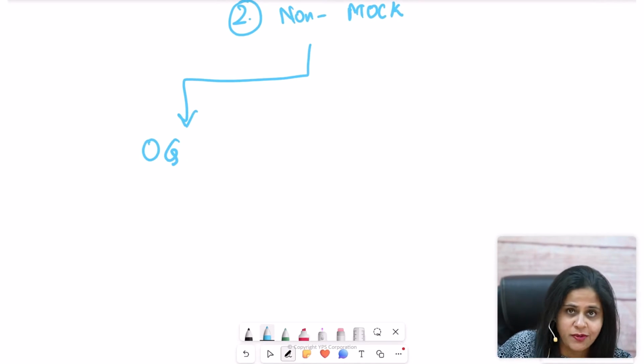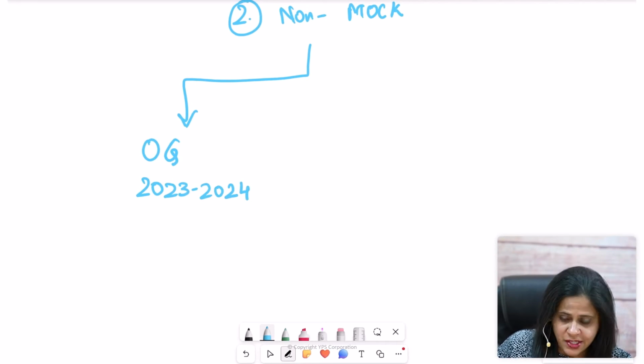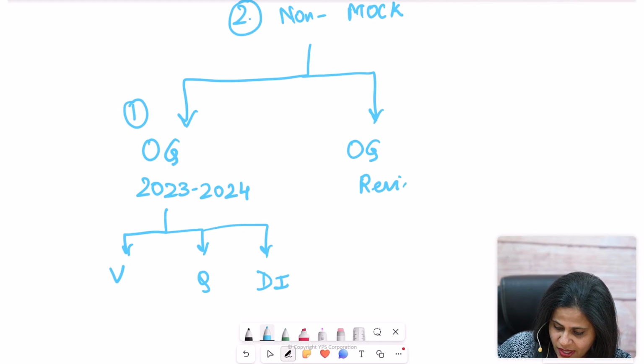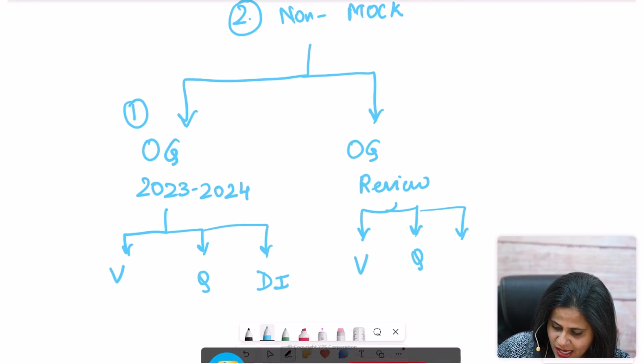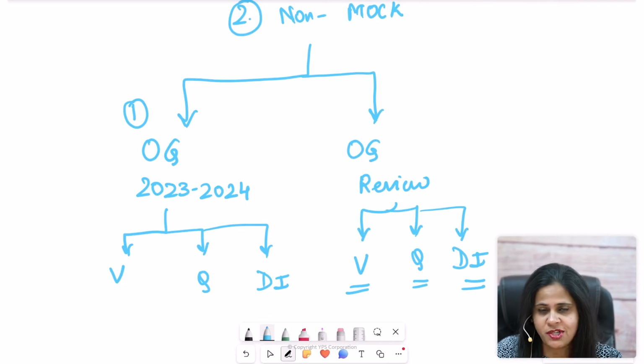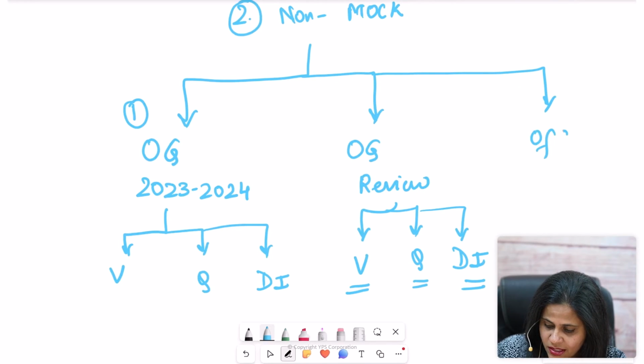The first one is the official guide, which right now you have the 2023-2024 edition. This official guide contains questions in all the 3 subsections: verbal, quant, and DI. Then the second category over here is the official guide review. Over here, each one of these verbal, quant, and DI has separate review books, OG review books, which have the pertinent content. Then the third one is called the official practice. That is your third resource.